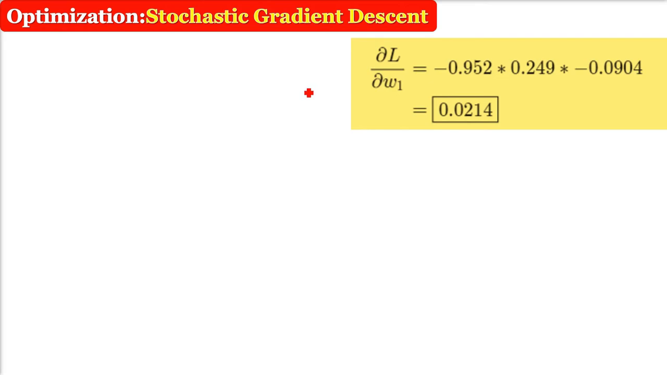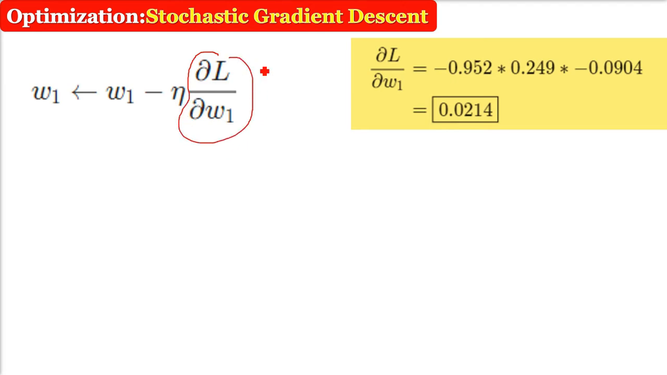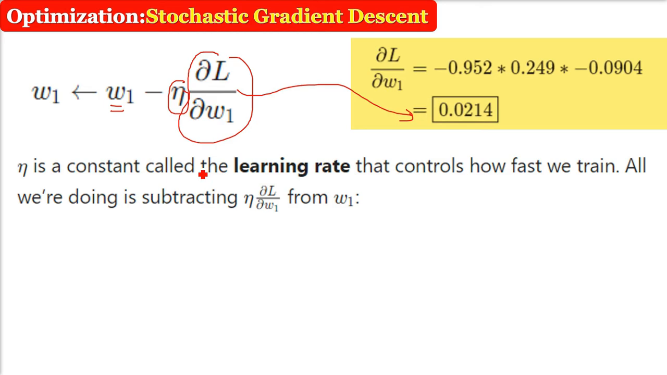So we have all the tools we need to train a neural network. Now we will use an optimization algorithm called stochastic gradient descent, SGD, that tells us how to change our weights and biases to minimize the loss. It's just the update equation. Del L by del W1, 0.0214, is the value which we got. W1 is the actual weight we have provided. So we have to subtract from the actual weight eta into this value, 0.0214. What is eta? Eta is a constant, the learning rate, which controls how fast we train.